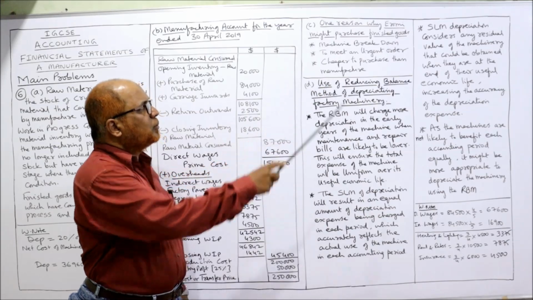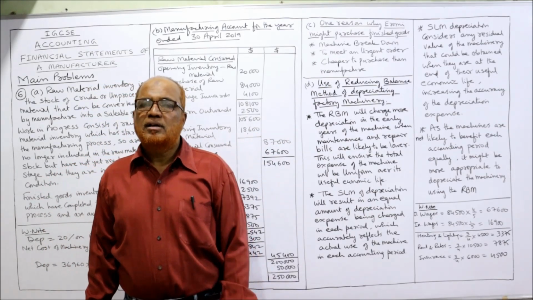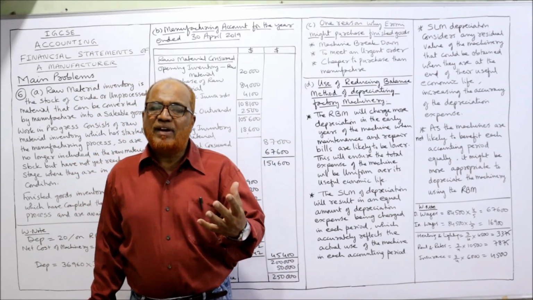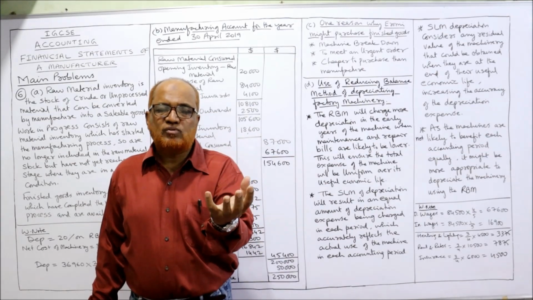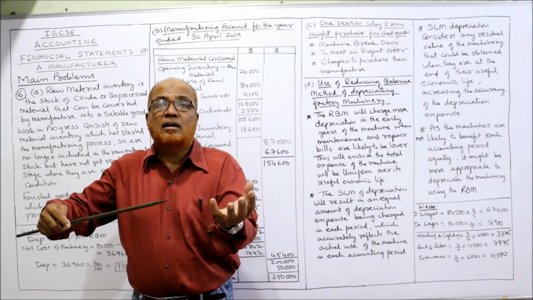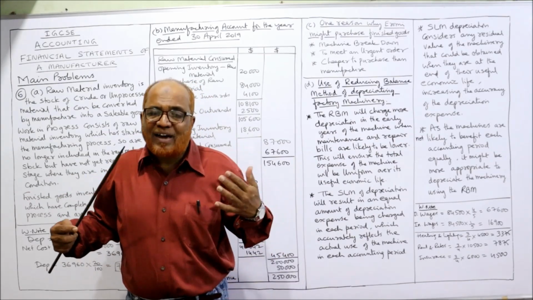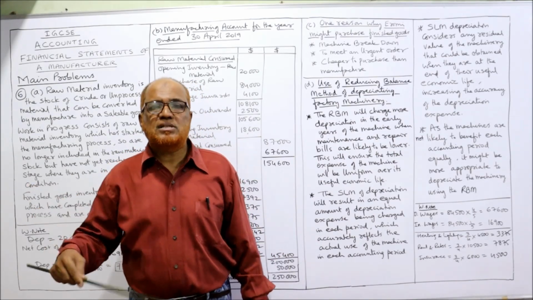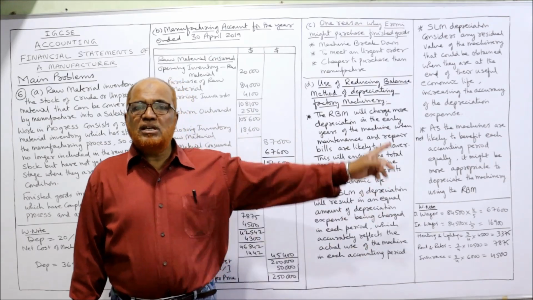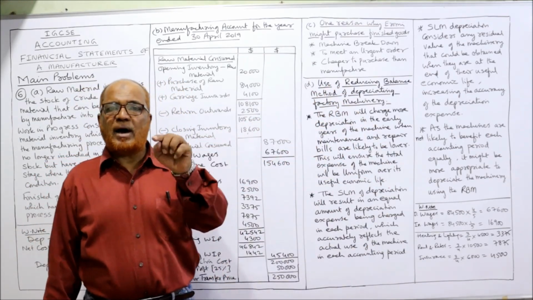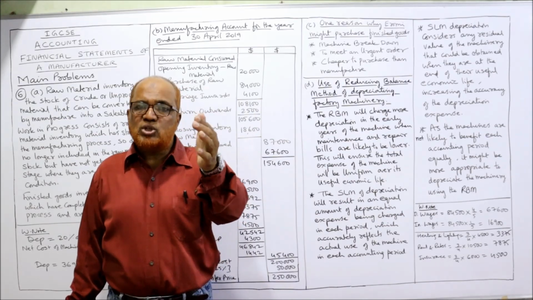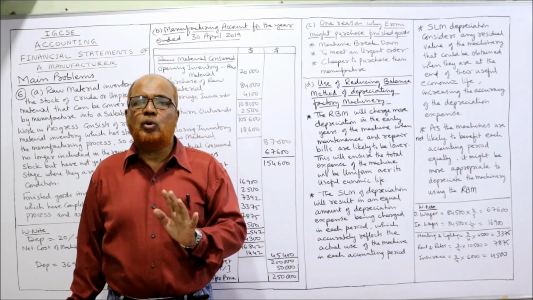Thirdly, cheaper to purchase than to manufacture. Sometimes a manufacturer finds that to produce one item, it is costlier. The same item we can purchase from outside. So why manufacture that item? We can purchase it from outside. So these are the 3 situations where a manufacturer will purchase the finished goods rather than producing.